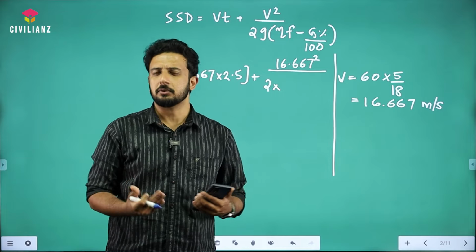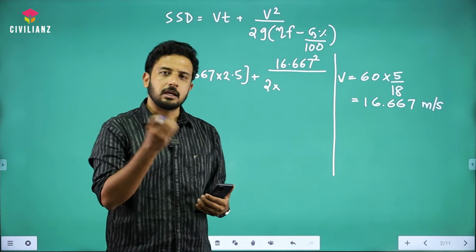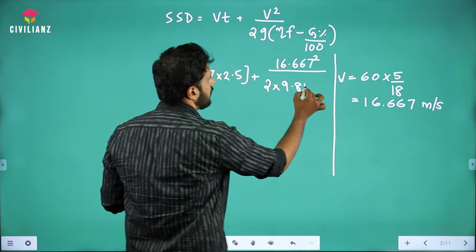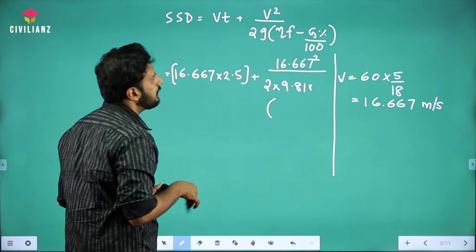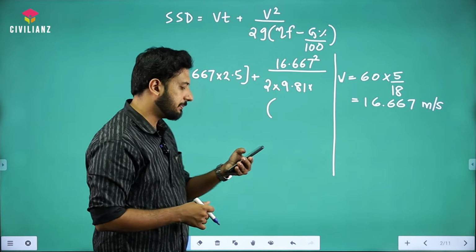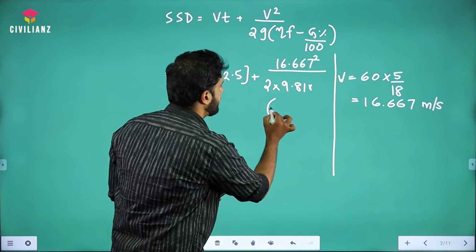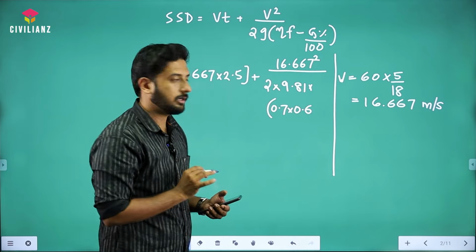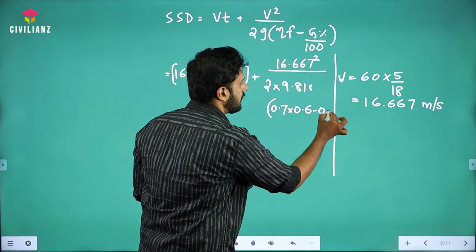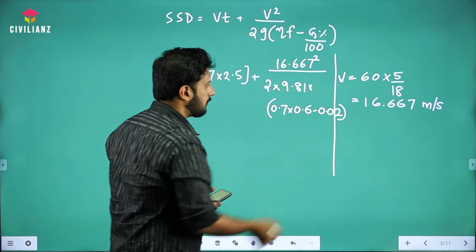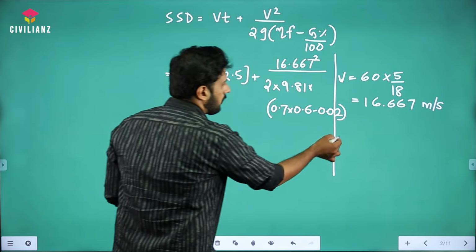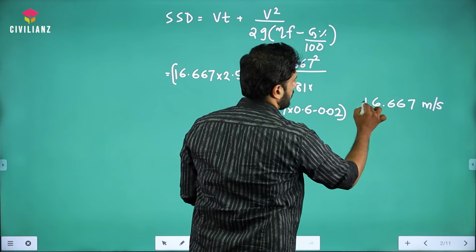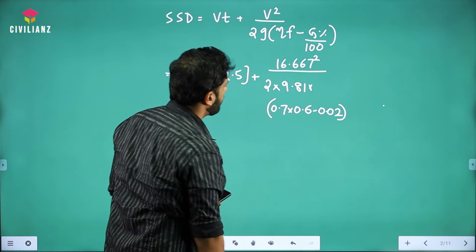No. Sometimes they give 10 meter per second square, but if they are not giving it, then we need to assume 9.81. Into eta f: how much is eta? 70% or 0.7, so that 0.7 is what we use here. And f value is 0.6. And minus the gradient, which we substitute in fractional format, that is 0.02. Hope you're understanding it. As of now I'm just writing this portion so that you will not get any confusion here.